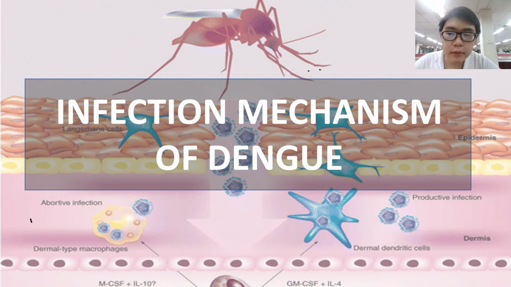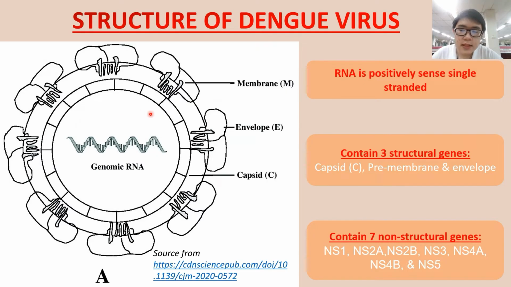Now I will present about the infection mechanism of dengue. Firstly, we will see the structure of the dengue virus. As we mentioned before, the dengue virus is known as DENV, and there are 4 different types of dengue virus, which are DENV 1, 2, 3, and 4.